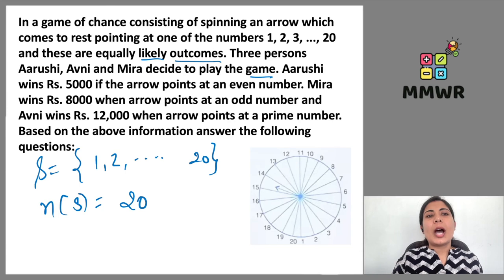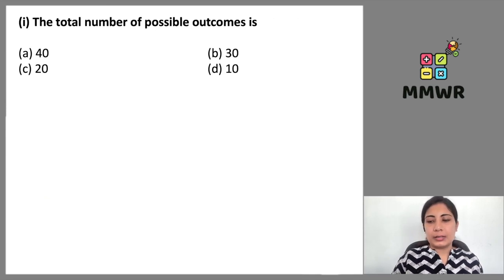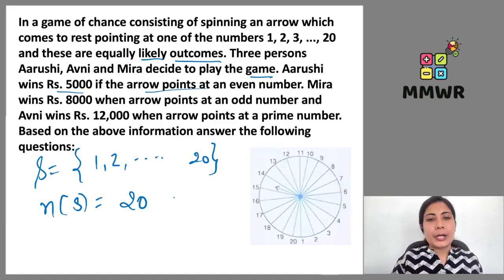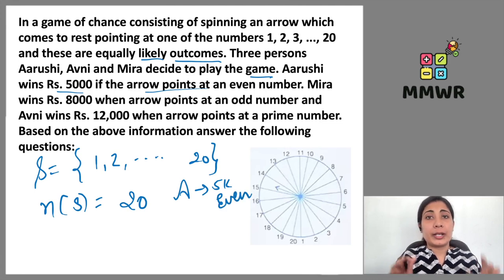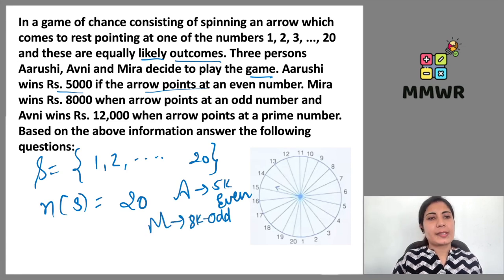So 3 persons Arushi, Avni and Meera decide to play the game. Arushi wins rupees 5,000 if the arrow points at an even number. So first of all, here the condition is given. Arushi is going to win 5,000 with the help of an even number. If an even number comes, Arushi is going to get 5,000 rupees. If the arrow stops at an odd number, Meera is going to win 8,000 rupees, right? Meera wins rupees 8,000 when the arrow points at an odd number.